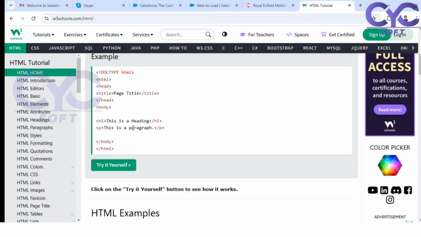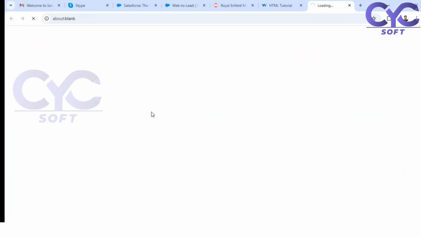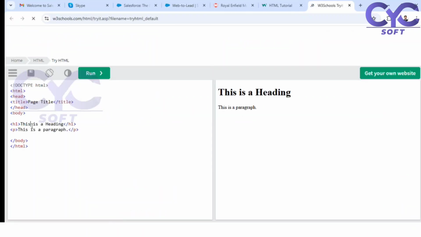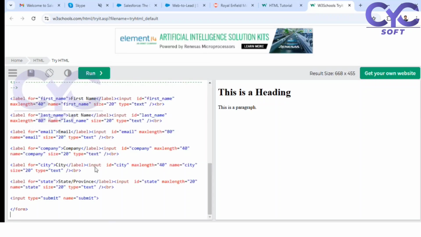Yeah. So just remove all these things. Try it yourself. Now I am going to paste my code here. So just click on run. What is it going to display?